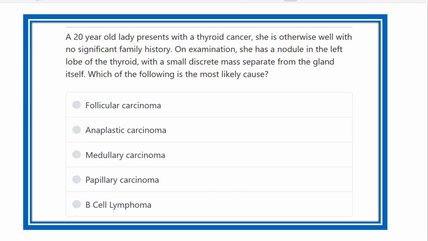She is otherwise well with no significant family history. On examination, she has a nodule on the left lobe of the thyroid, a small discrete mass separate from the gland itself. Which of the following is the most likely diagnosis?